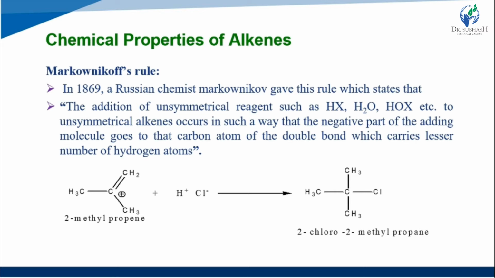So in this statement, the addition is of unsymmetrical reagents like halogen acids, H2O or HOX to an alkene, making a substituted product. Here we take 2-methylpropene, where a carbocation is generated, plus HCl. Cl is attached, making 2-chloro-2-methylpropane.